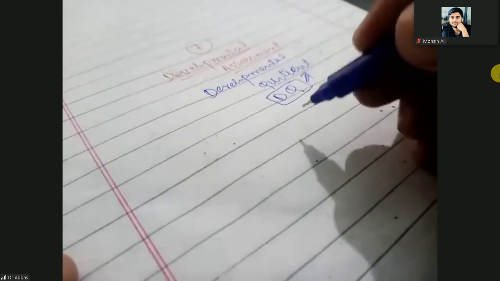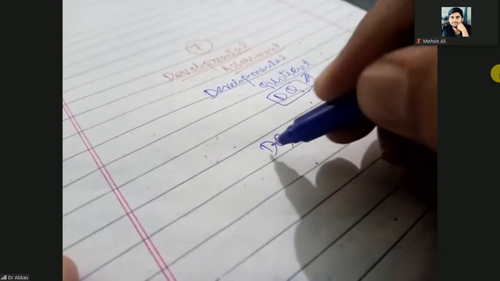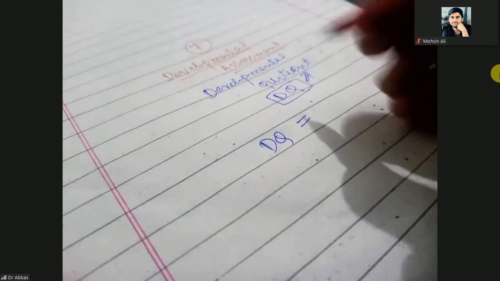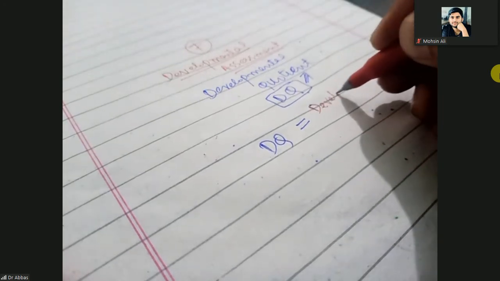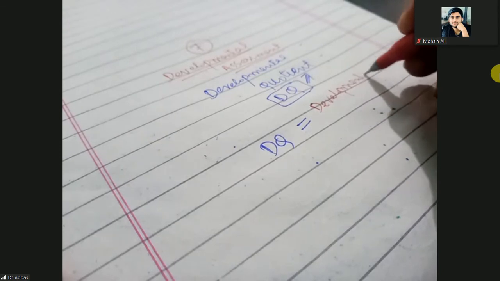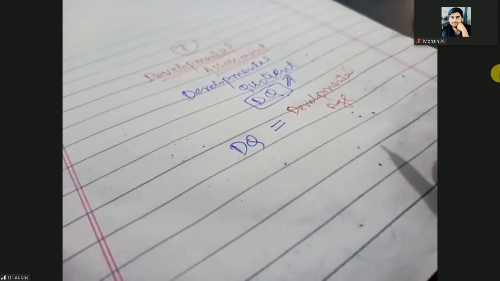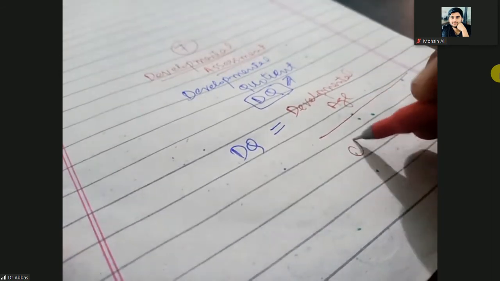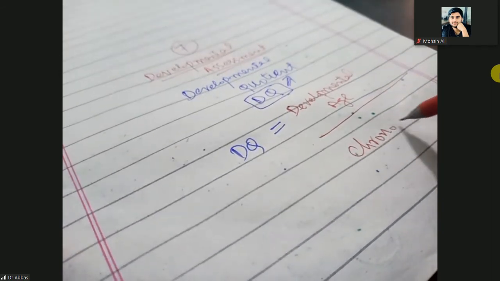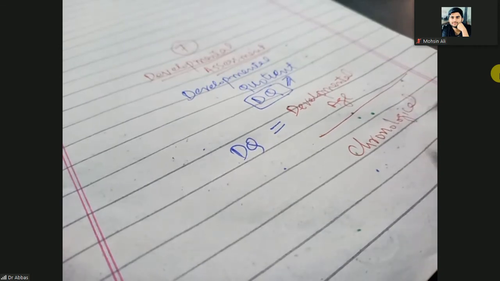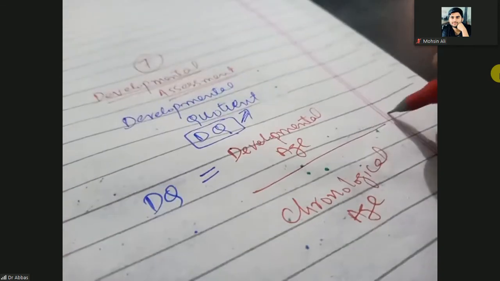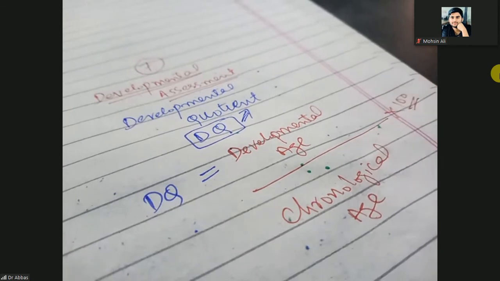The formula for the developmental quotient is DQ equals developmental age upon chronological age, multiplied by 100. What is the developmental age?